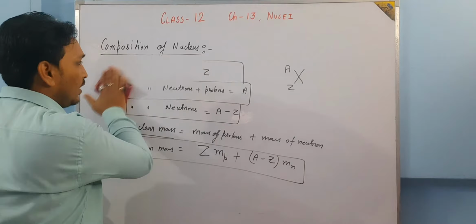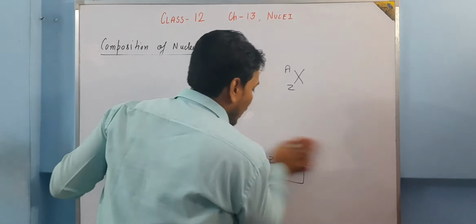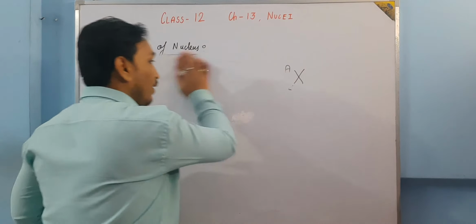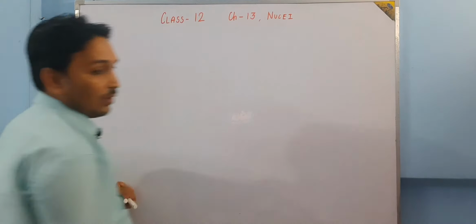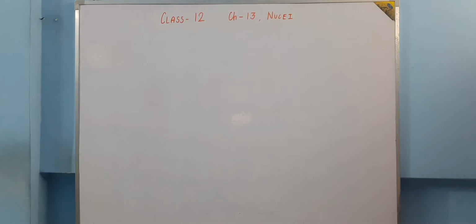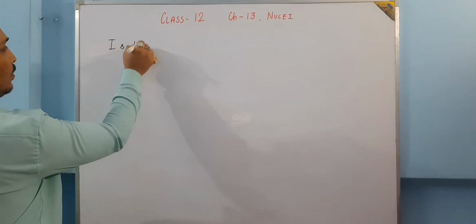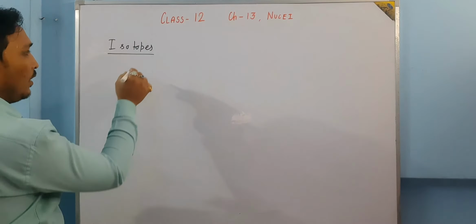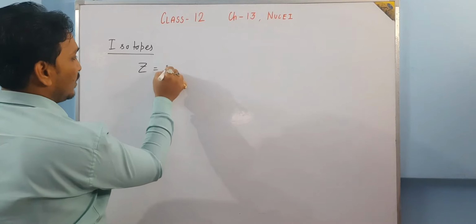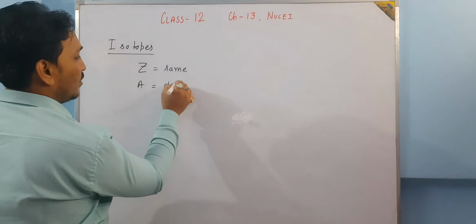Now, on the basis of whether nuclei have a common atomic number or common mass number, the nuclei are divided into some categories. Some special types of nuclei are there. Let us discuss those. The first one is isotopes. Isotopes are those which have the same atomic number, meaning Z is the same, but A, the mass number, is different.